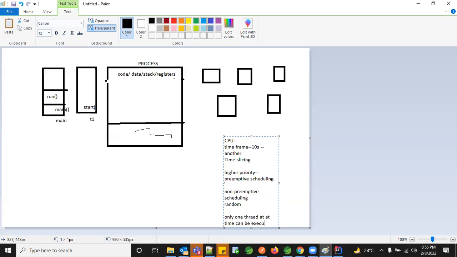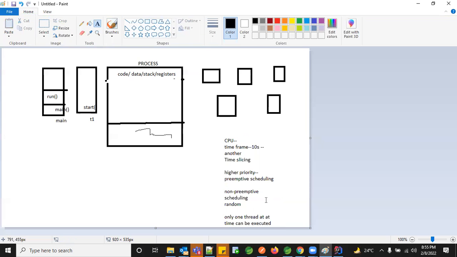So how many threads can get executed in parallel? You can execute only one thread at a time, right? So you should either go with this particular concept of priority, where whoever has higher priority, I'll give them first preference, and then the rest of the threads can work on.